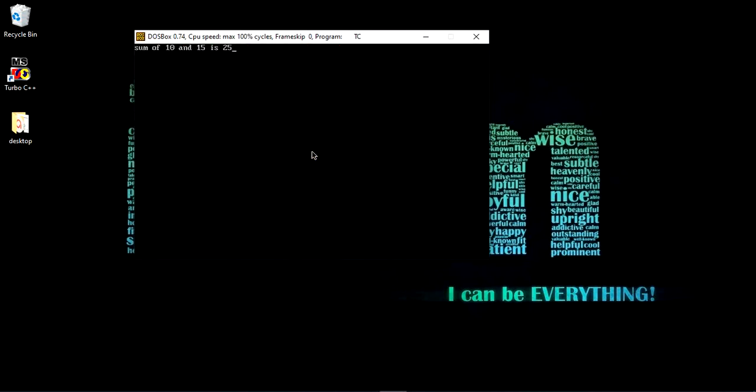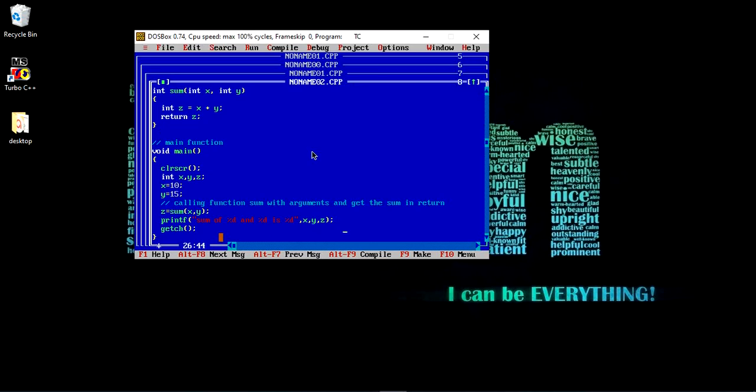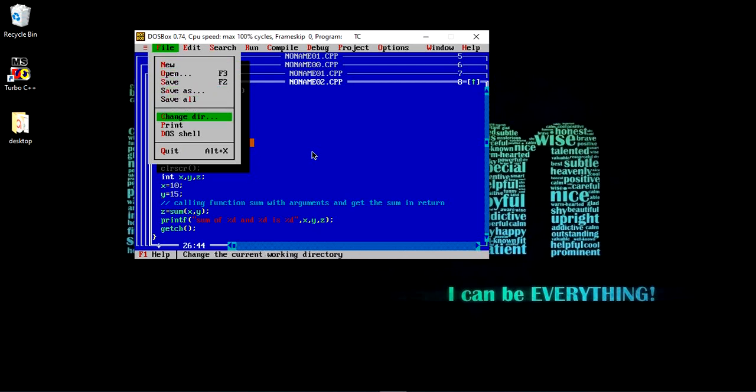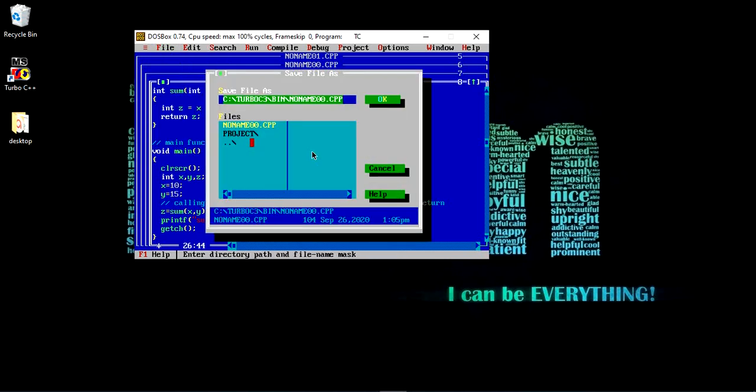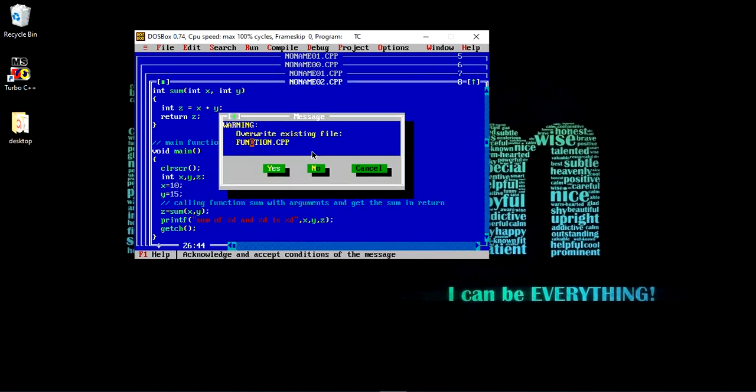So you can see the sum of 10 and 15 is 25. This is how we can create the function that will not only take the arguments but also return the value that can be used later on in our program. So that's all about the function. Thank you so much.